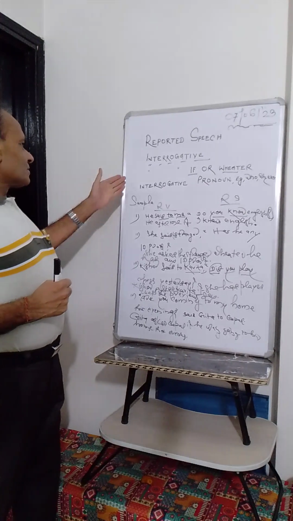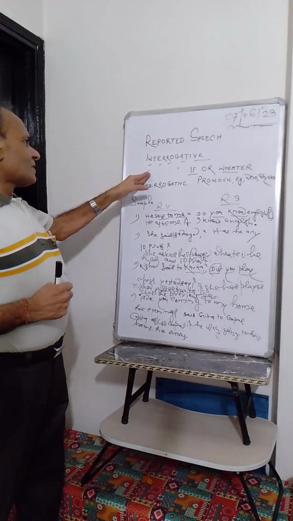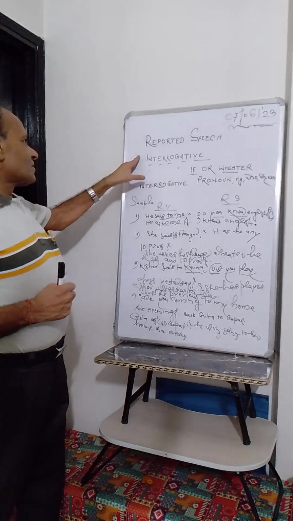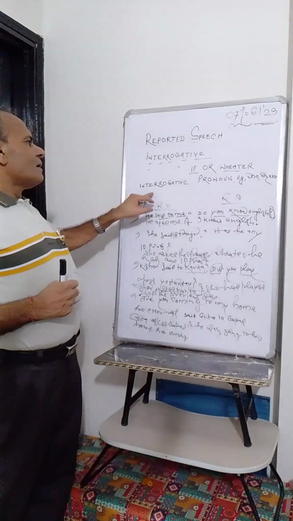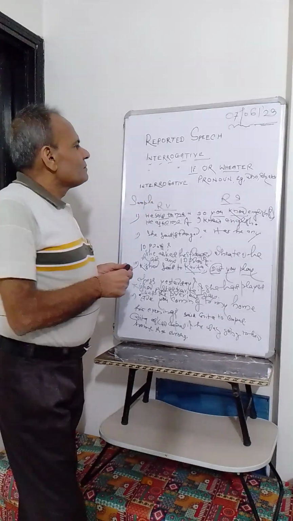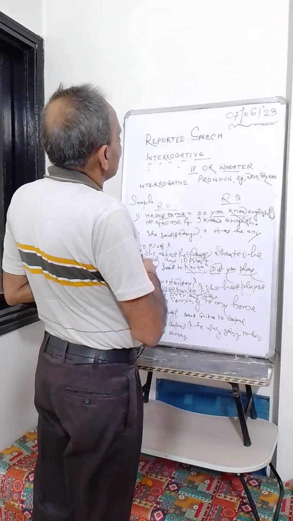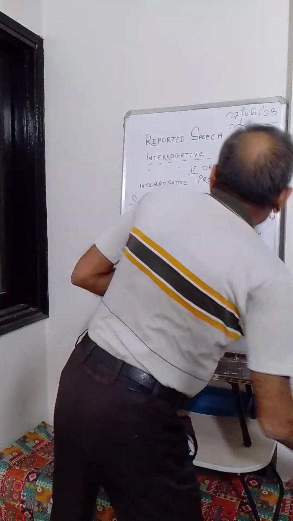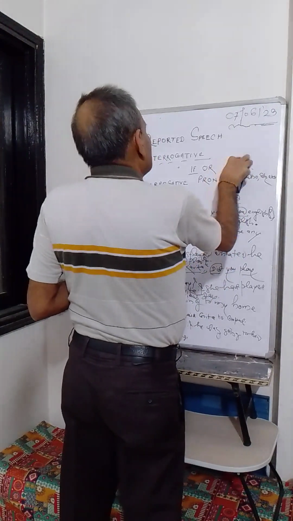After that, you will have to remember certain thing. As I have already told you, inverted comma is what? Interrogative is there, reported speech is there, whether is there. Let me rectify one thing over here. Yeah, it is whether, W-H-E.